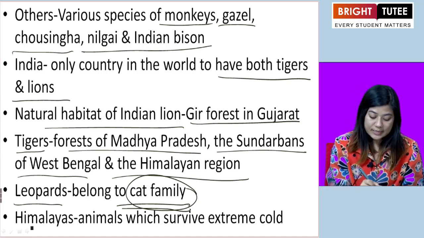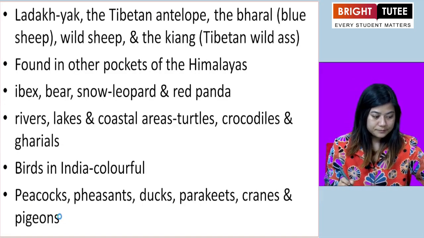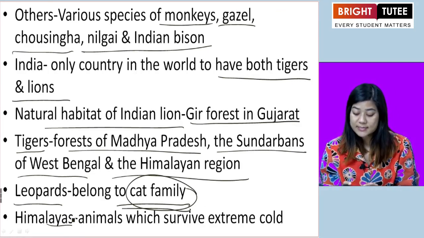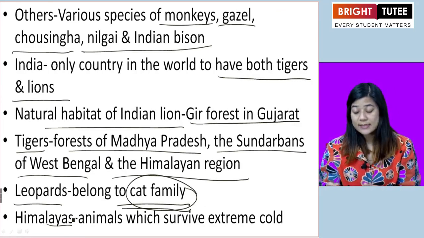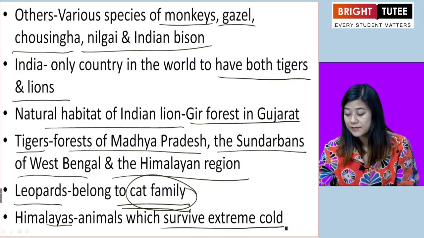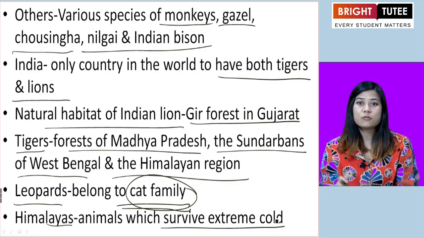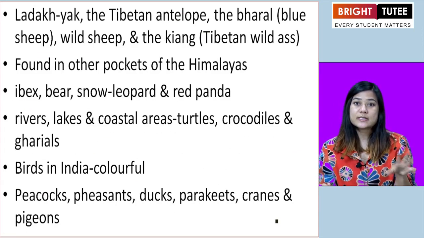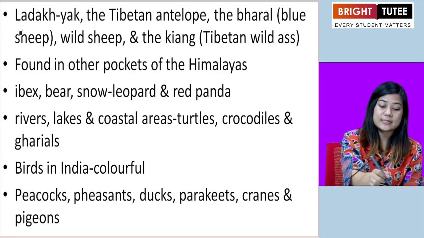Okay. In the cold region of the Himalayas, there are many animals and they live in such a way that they can survive in extreme freezing cold as well. Alright. So one of the areas in the Himalayas that we are going to look at is Ladakh.